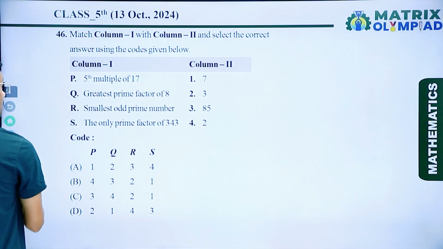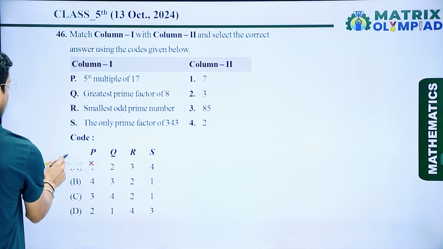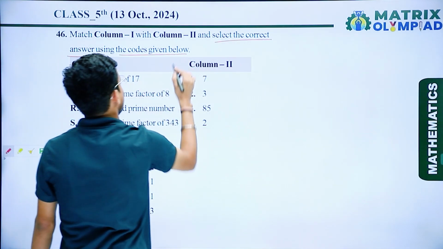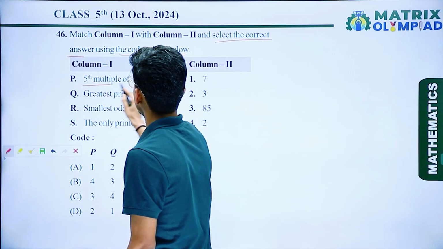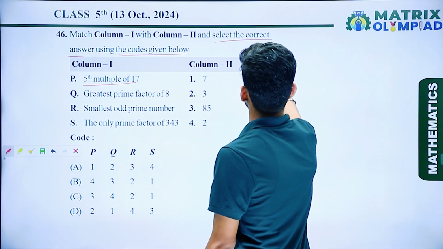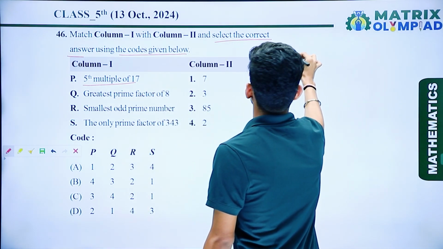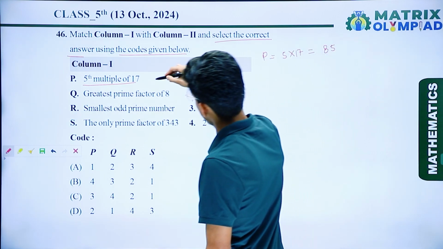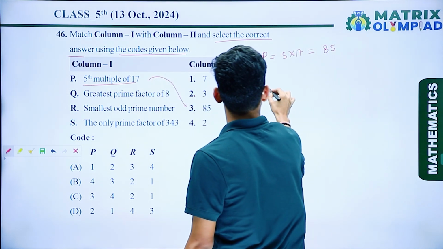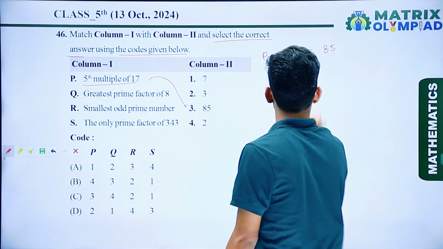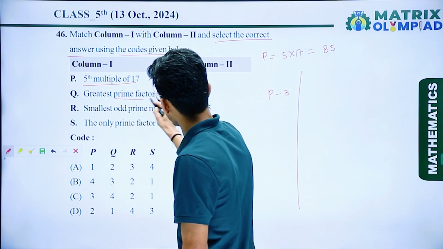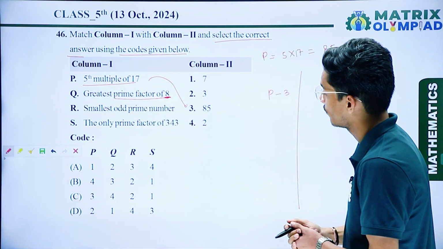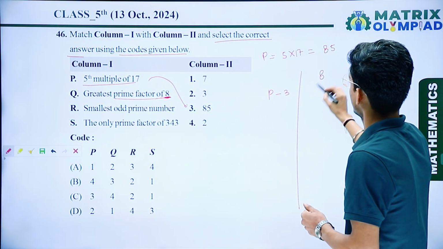That is again based on match column 1 and column second and select the correct answer using the code given below. So here we have the fifth multiple of 17. So P is equal to the fifth multiple of 17. So here I get 85. It means P is connected to third. Next one, the greatest prime factor of 8. So first we have to find the factors of 8.